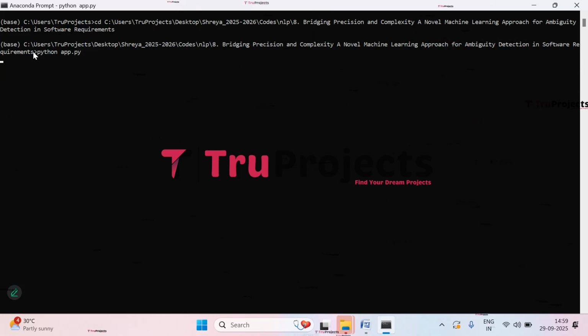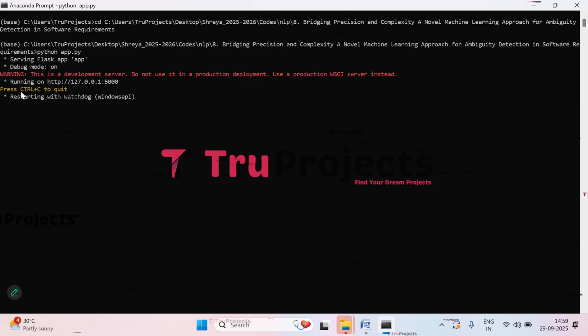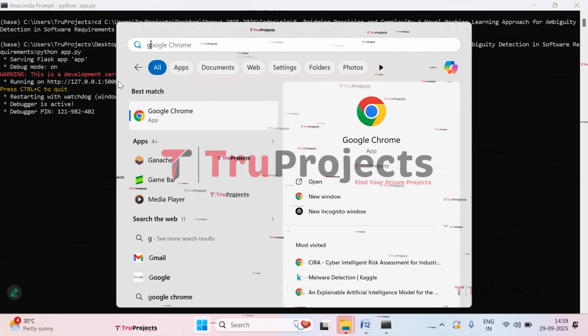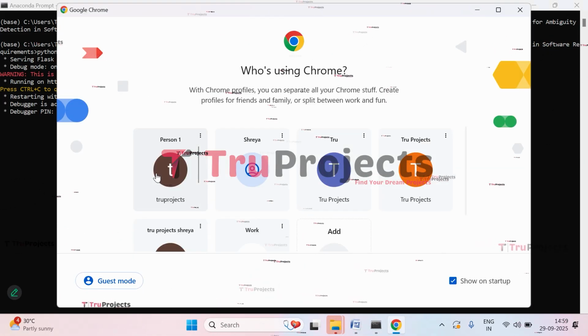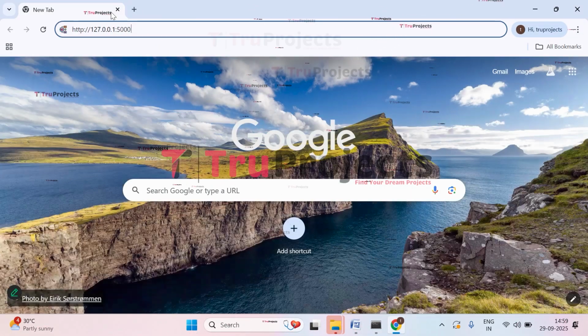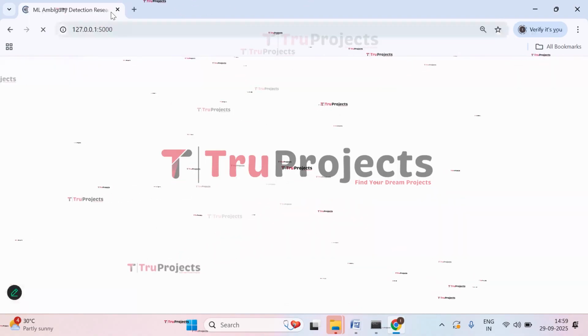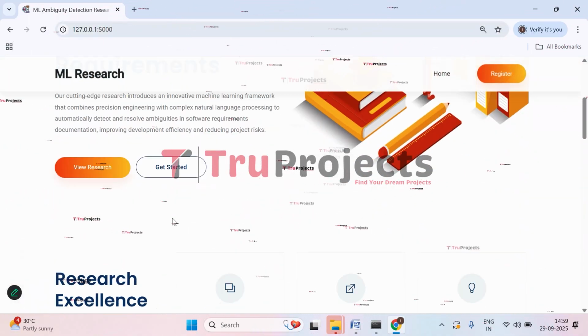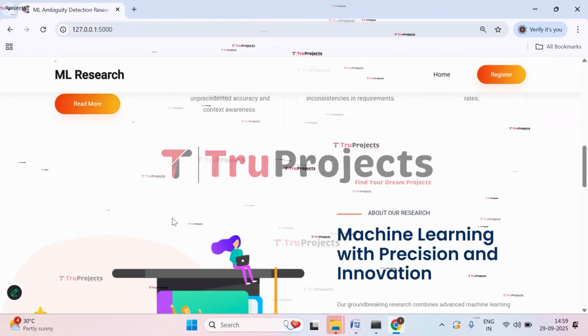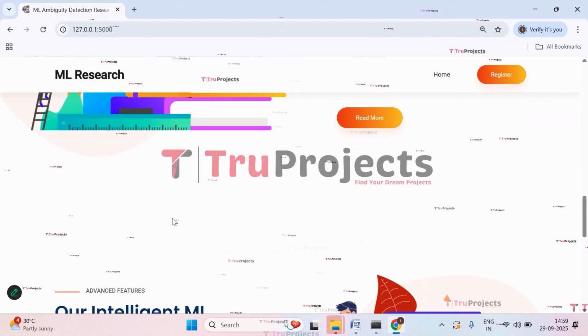So just wait for a while. File is being compiled. So at this address, application has been hosted. So copy this local link provided by the Flask framework and paste it in any web browser. I'm copying it. I prefer Google Chrome, so I will paste it in that. Paste the link here and now click on enter. This is the web page of the project, which is displayed in the browser, and this is developed using Flask framework.